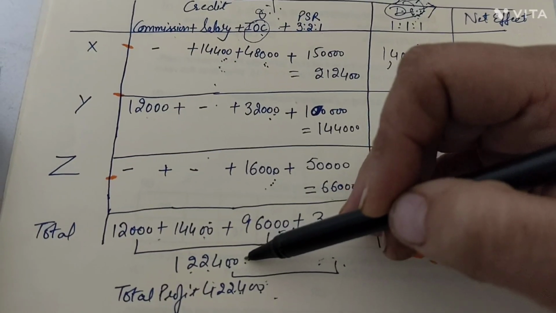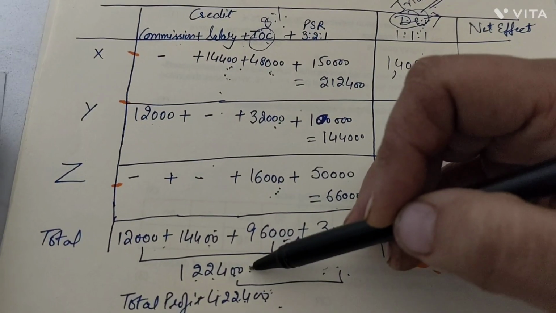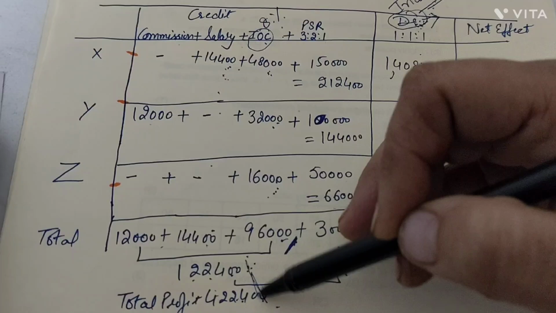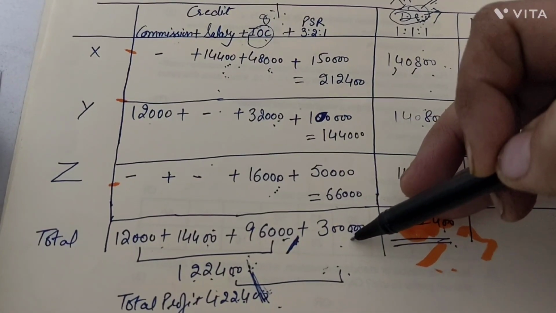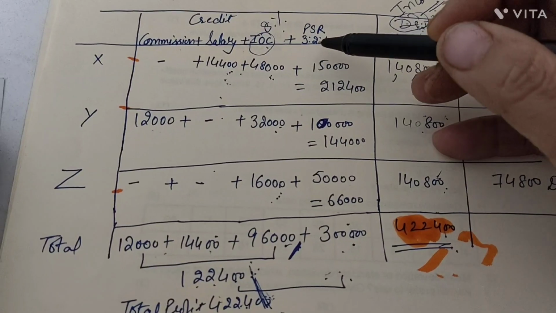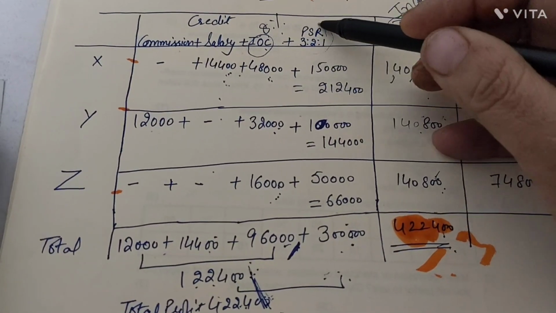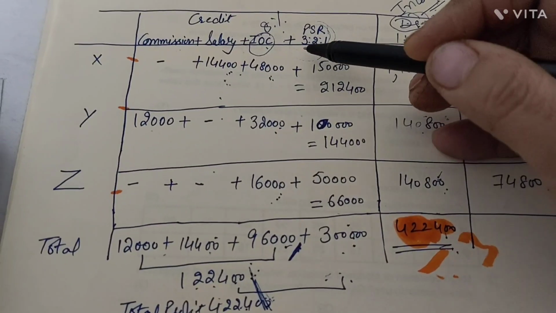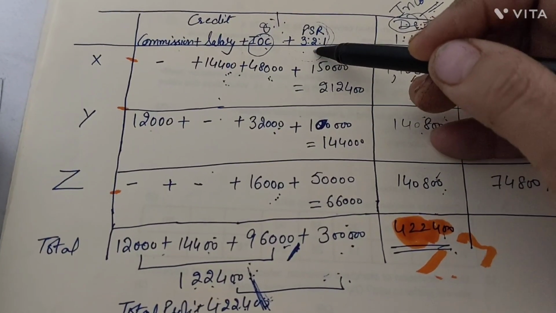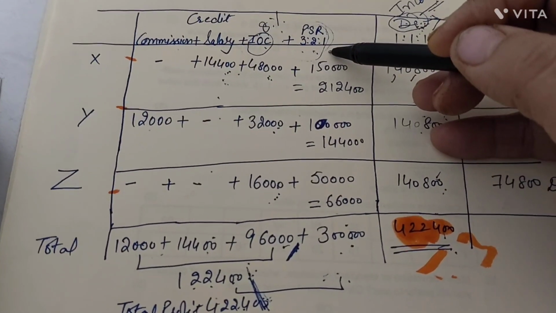4,22,400, out of which this has been distributed. So what is the left value out of these two? That is rupees 3 lakh. Now this 3 lakh profit, they decided that their profit sharing ratio would be their capital contribution, and the capital contribution was 6 lakh, 4 lakh, 2 lakh. So the ratio became